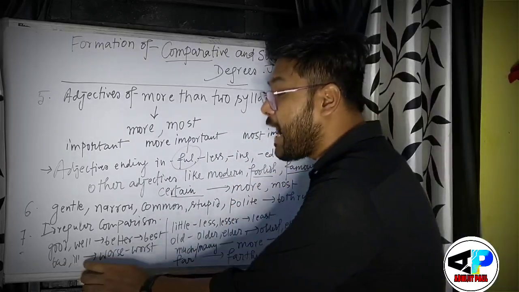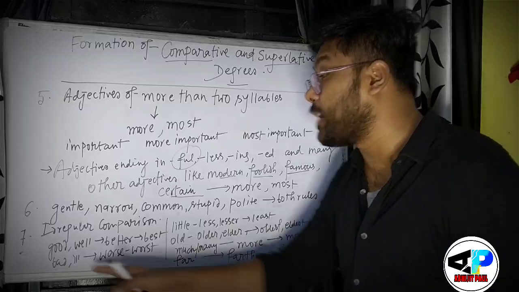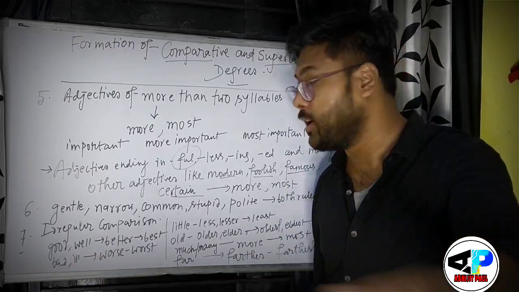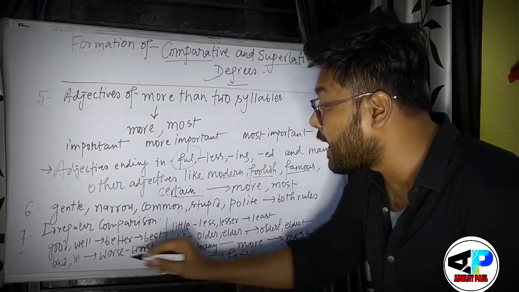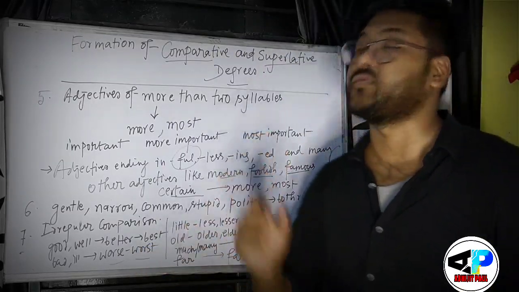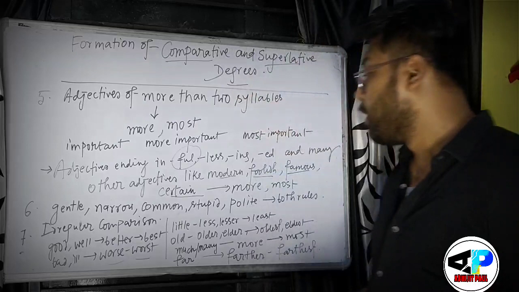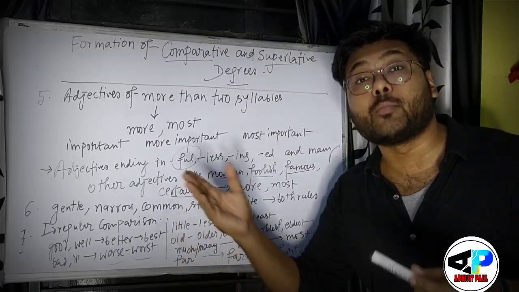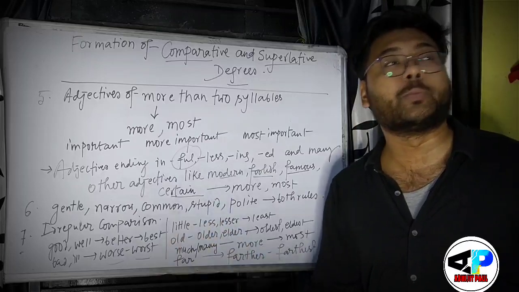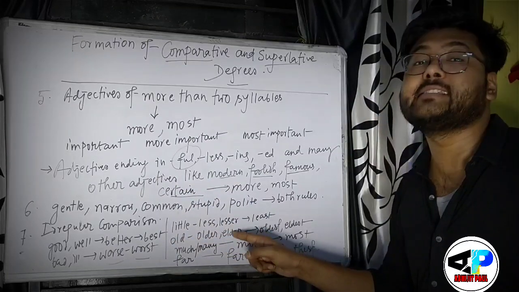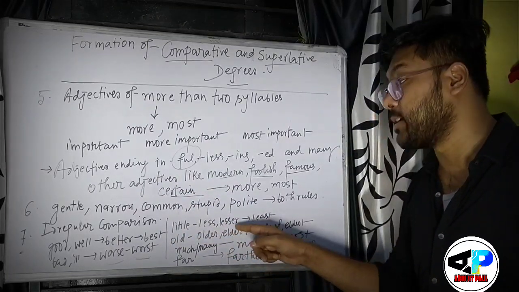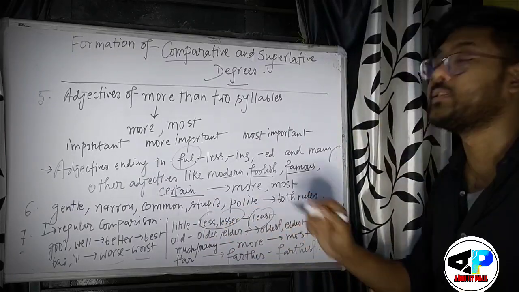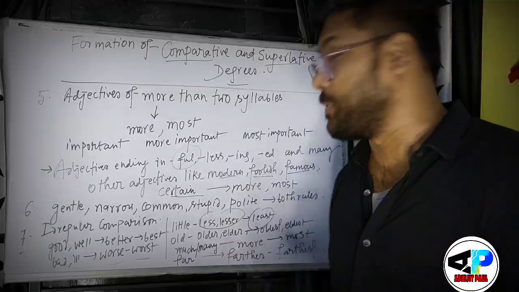See here, bad and ill. For both of the words, we cannot use badder, baddest, iller or illest, more bad, most bad. No, not at all. What we have to do is write worse and worst. That's very important to understand, okay? Little: if you write littler or littlest or more little, most little, again it would be wrong. So your answer should be less or lesser. This is the comparative degree, and if you use least, then it would be the superlative degree.